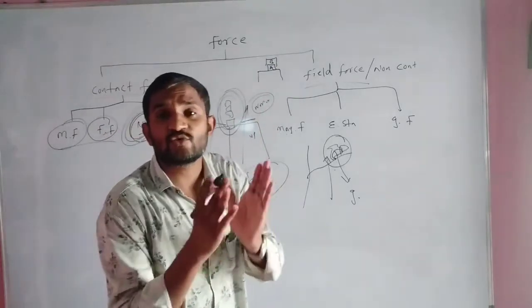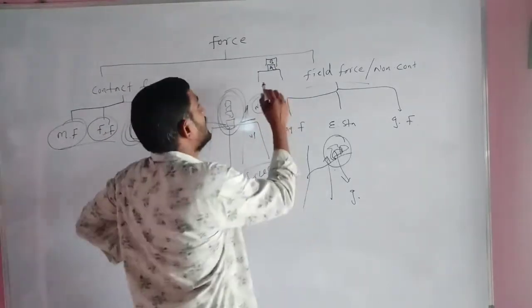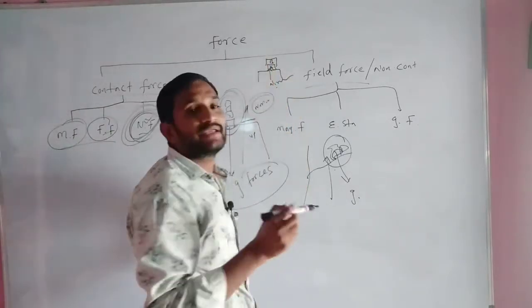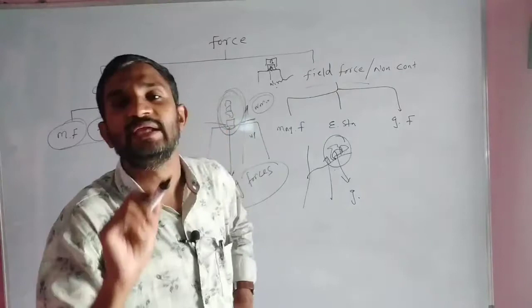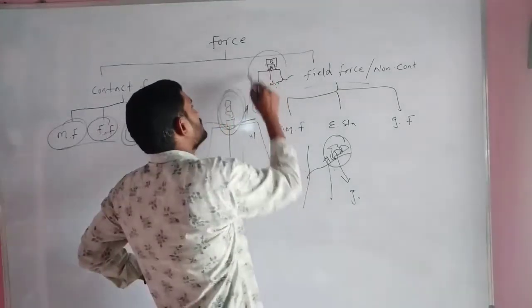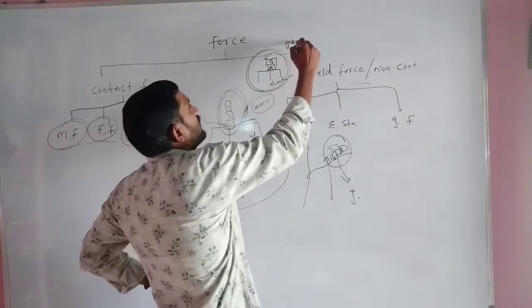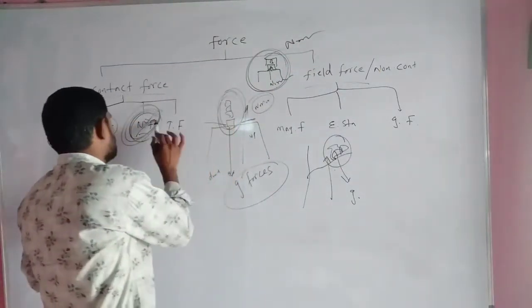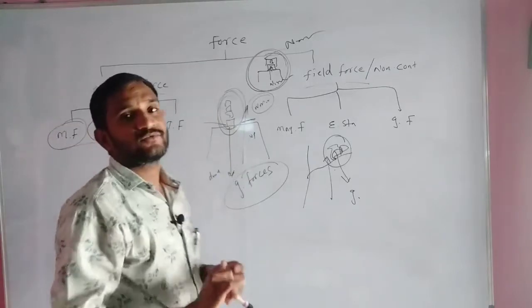There is no chance for them to fall down. Normal forces are applying against this bench. Normal force is the third type of contact force.